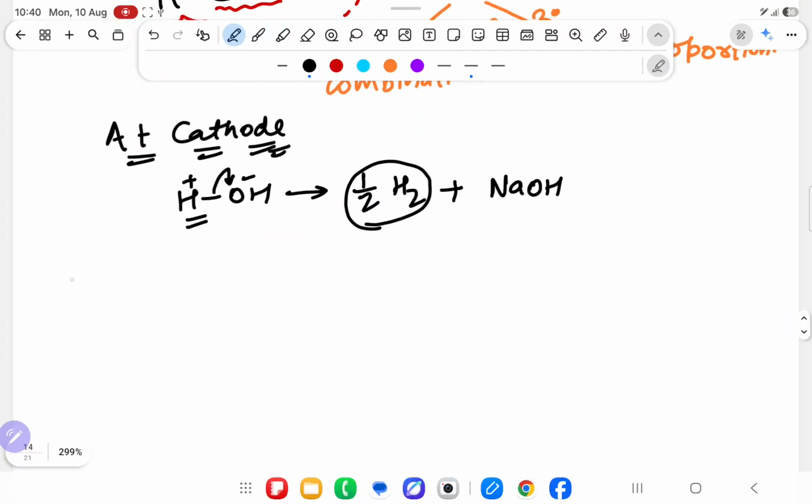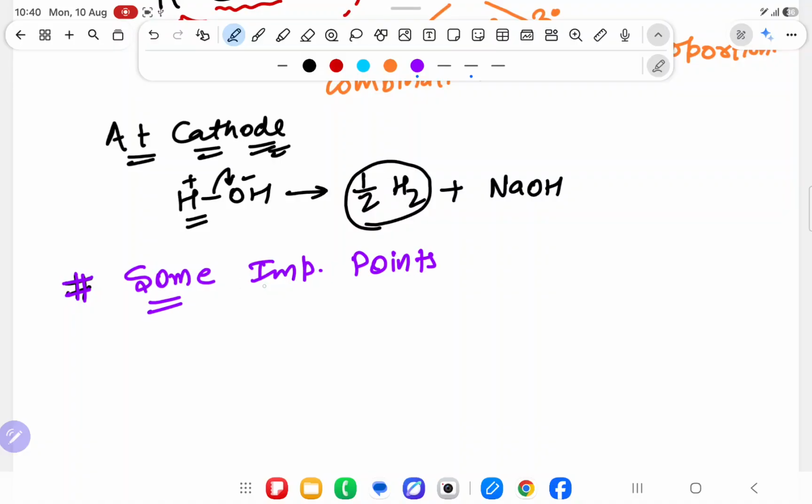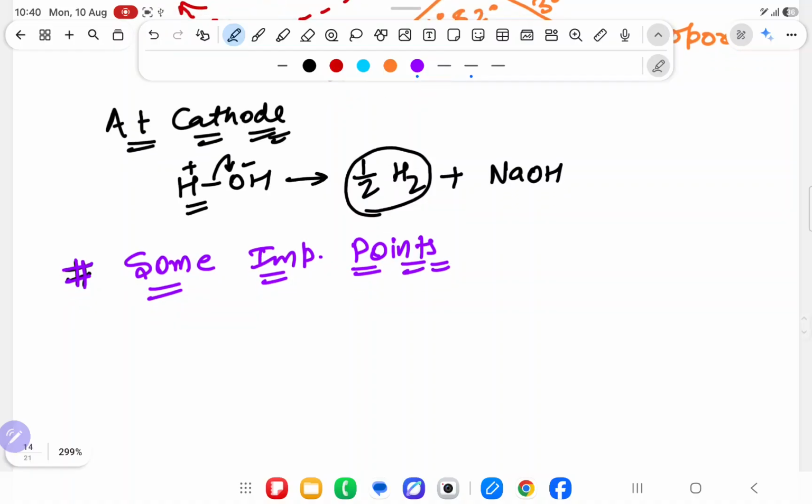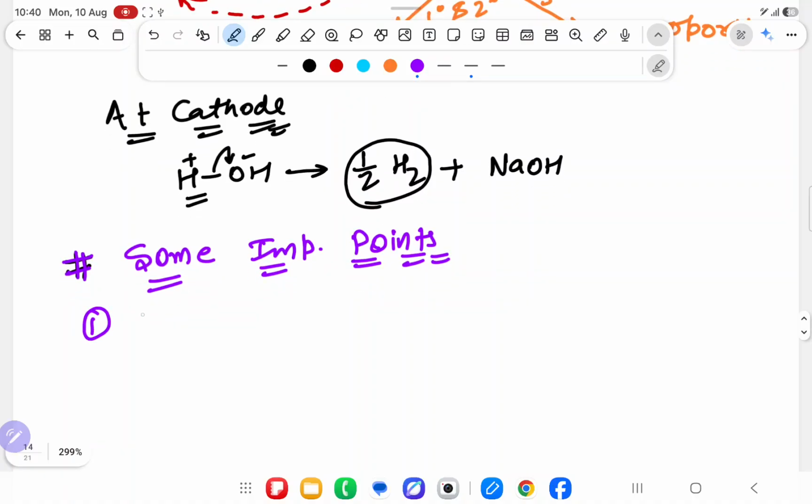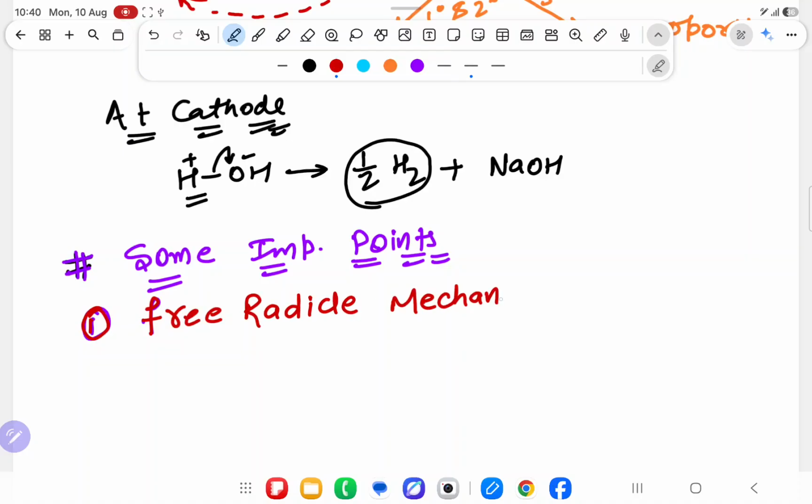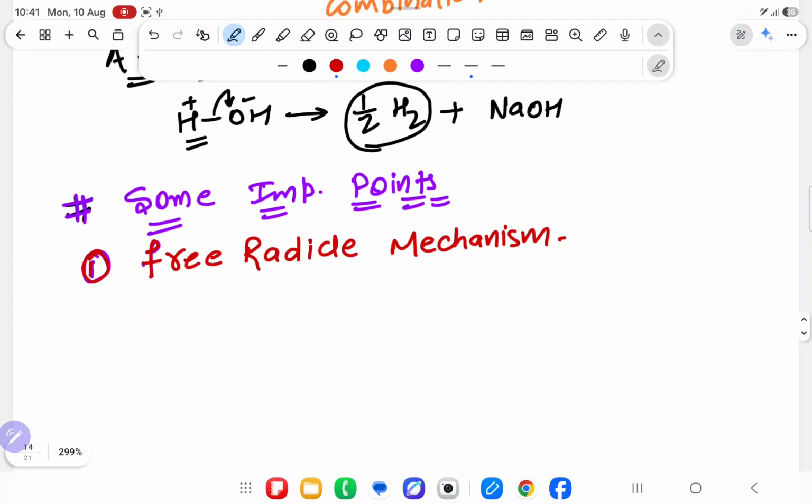Some important points of Kolbe electrolysis. Then I will do questions and make you confident on that also. Don't worry. Some important points. See, everyone. First, which mechanism will we follow? First point, we are following free radical mechanism. First important point is free radical mechanism.